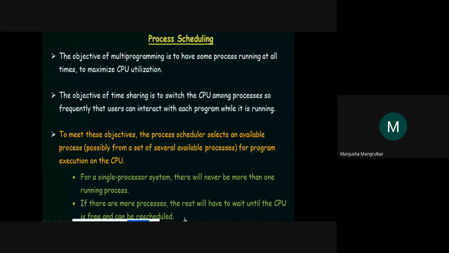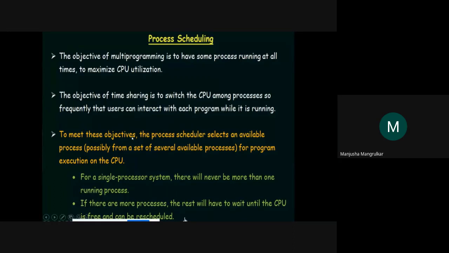You are continuously listening to music, so your CPU is engaged with that, and then you are typing in a Word document. But there is only one CPU, one microcontroller, and the processes are taken one by one in round robin mode. You will not feel that you are doing only one or two works, because the CPU is shared among them, so the user can interact with each program while it is running. So we can use the maximum number of applications simultaneously.